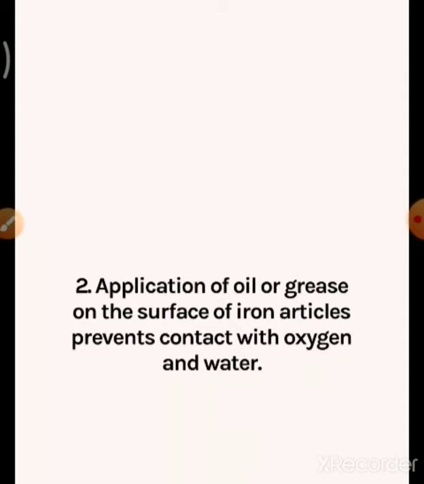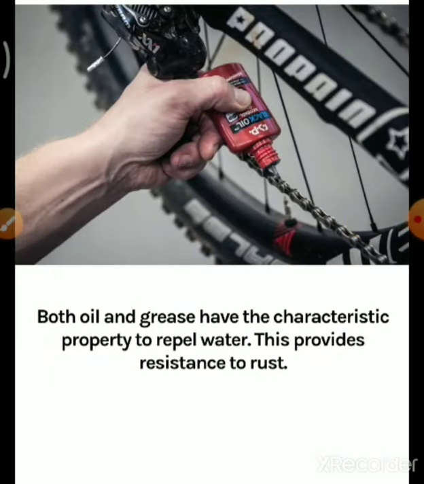Application of oil or grease on the surface of iron articles prevents contact with oxygen and water. The same way the paint prevents the contact between oxygen and water, oil or grease also acts like that. Both oil and grease have the characteristic property to repel water. Repel means to send back. This provides resistance to rust. So if you apply oil, it prevents rusting.